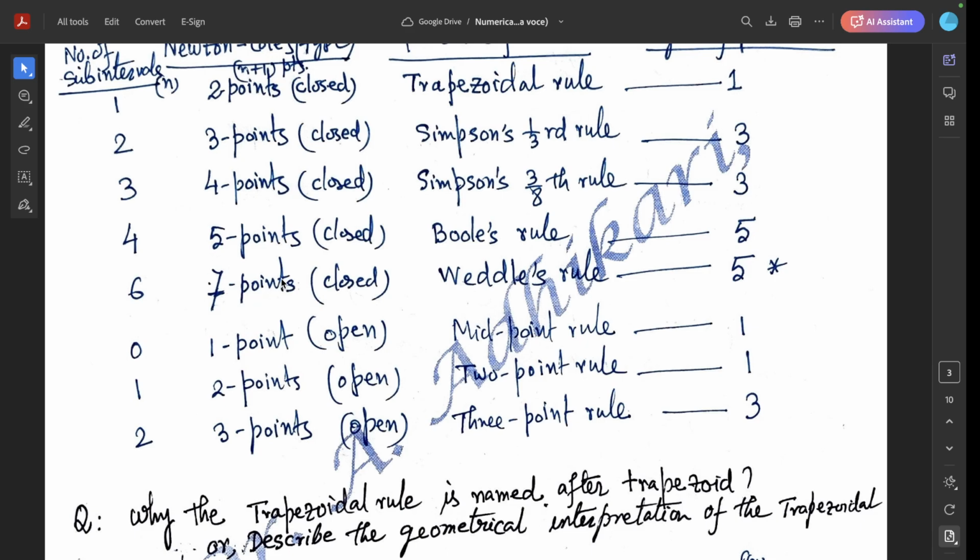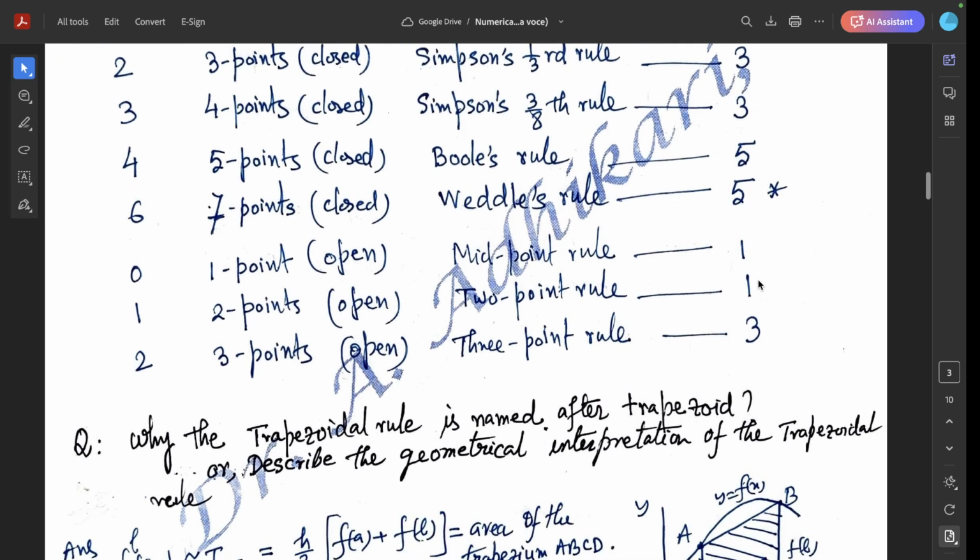Weddle's rule is the 7-point Newton-Cotes closed type quadrature formula, and its degree of precision is 5. And this is the midpoint rule, the 1-point open type Newton-Cotes quadrature formula. Its degree of precision is 1.